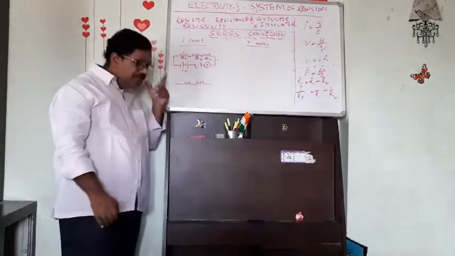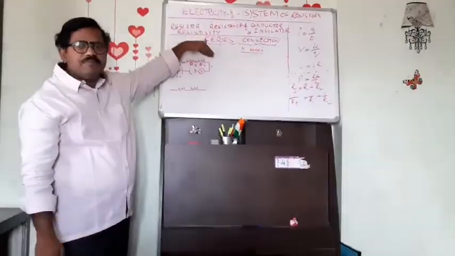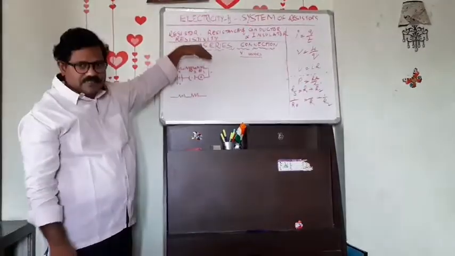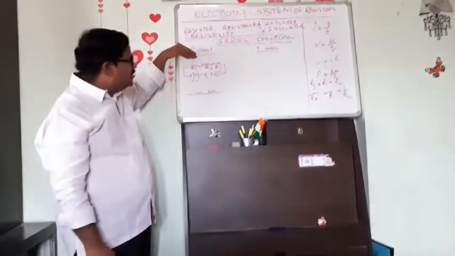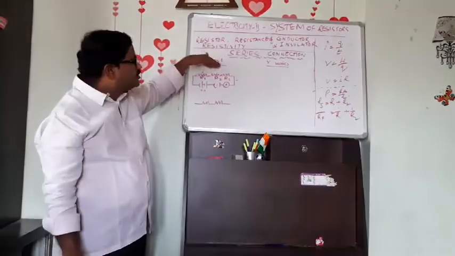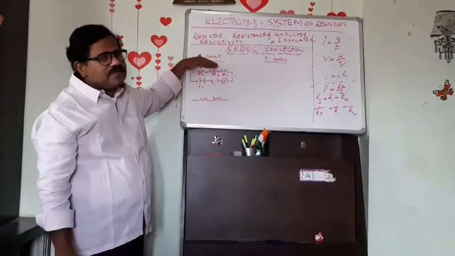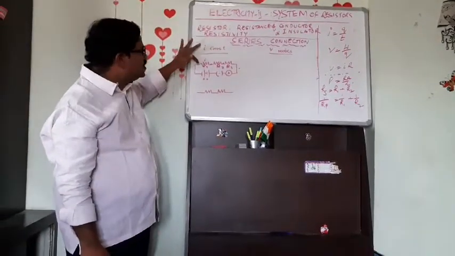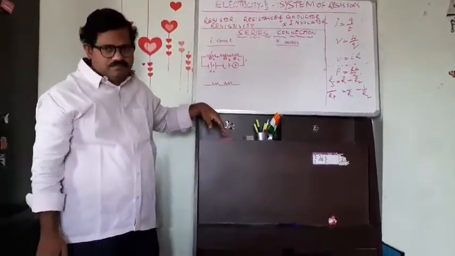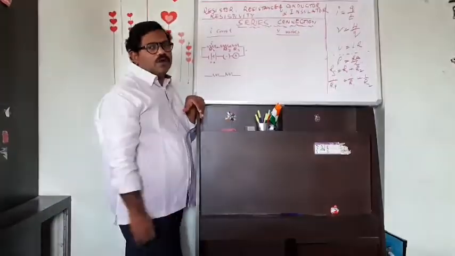This gives us an idea that when we connect the resistors in series connection, the current passing through each of the resistors is the same. That is a small conclusion we have got.